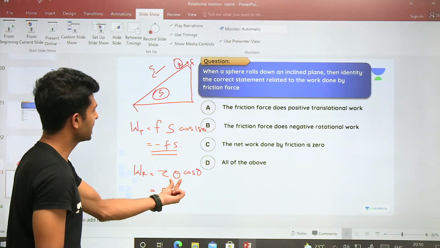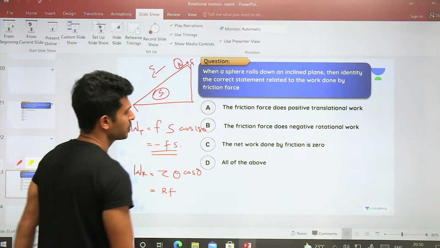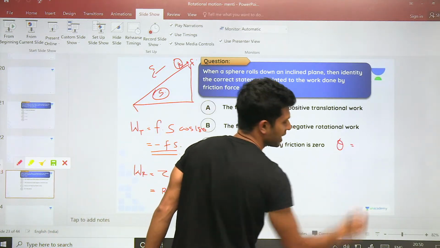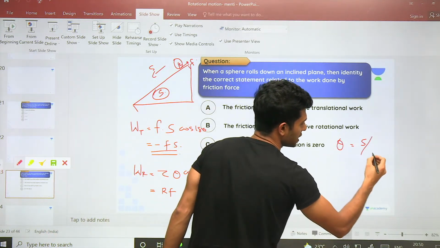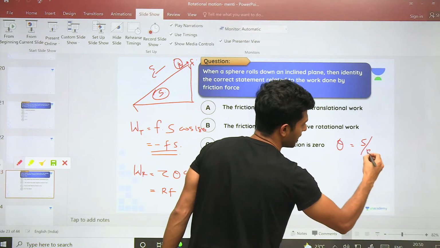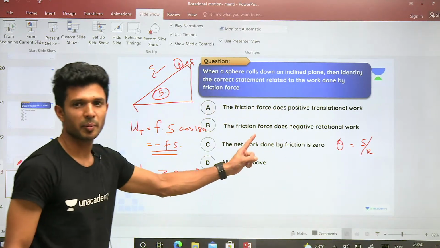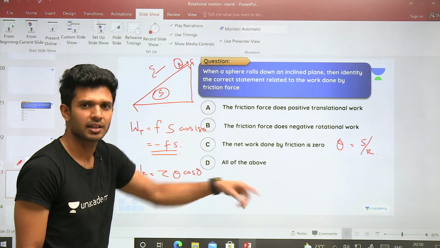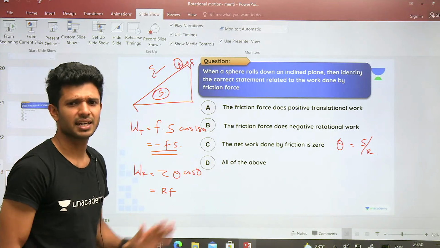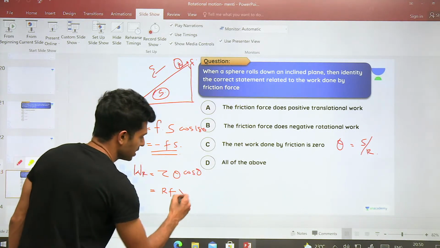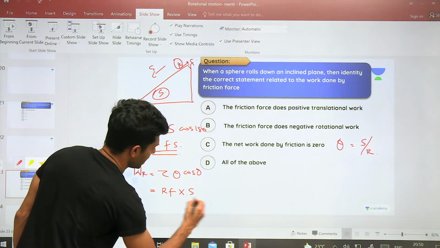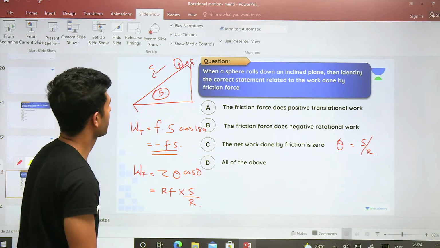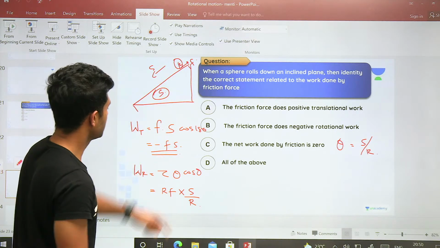Then how will you write theta? Theta and displacement का value. Theta is equal to displacement divided by radius. Do you remember? Theta is equal to S by R. I think from 9th standard or 10th standard. ठीक है. Theta is equal to how much? S divided by R. Okay. And what about the angle between them?